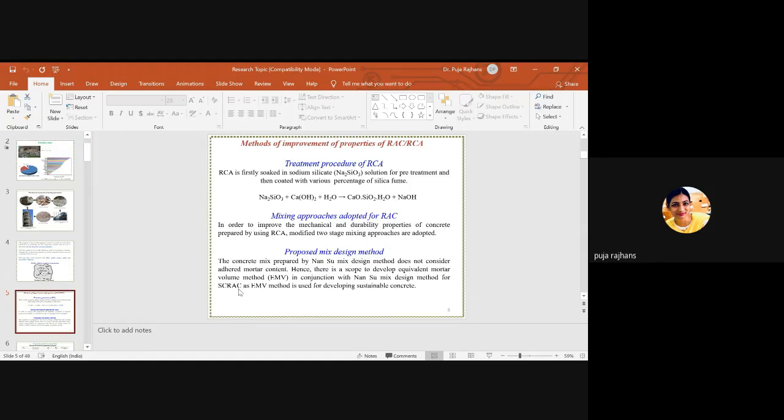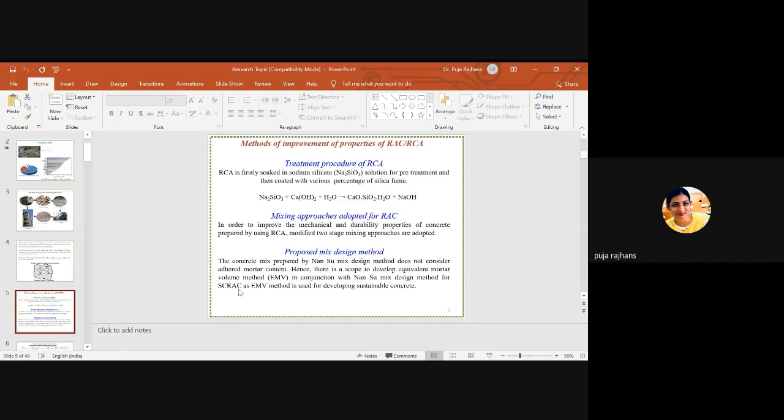This new paste and the added mortar will increase the total volume of the paste, because in a natural aggregate we only have the calculated paste, calculated by a mix design method, like IS 10262:2009.